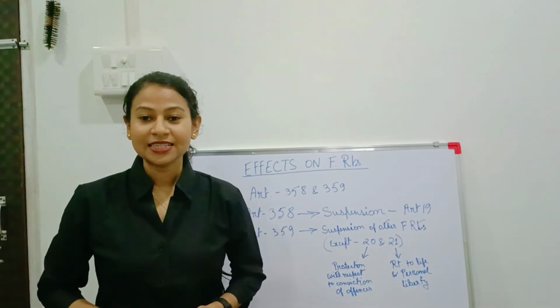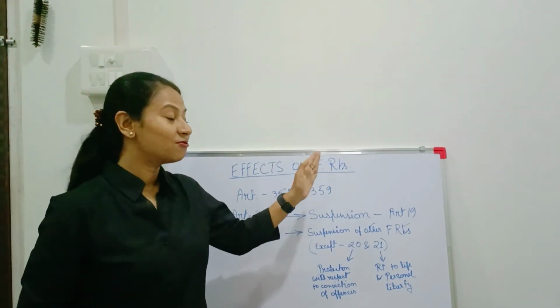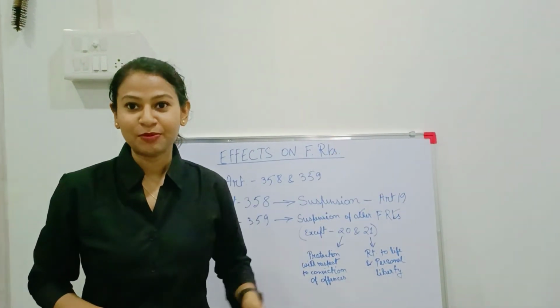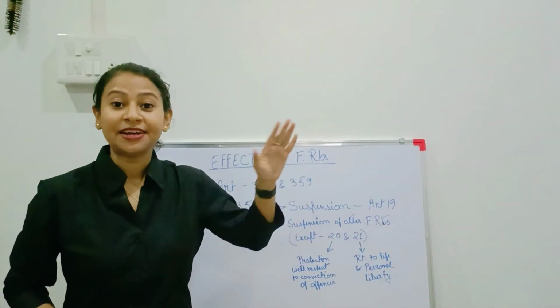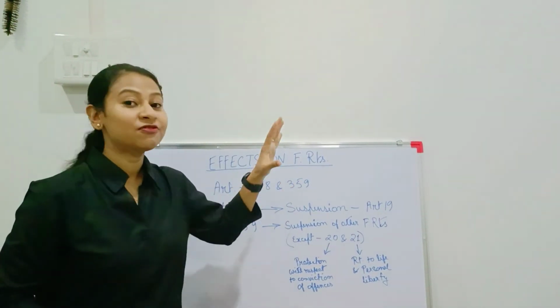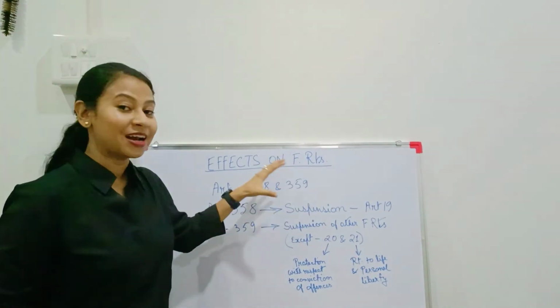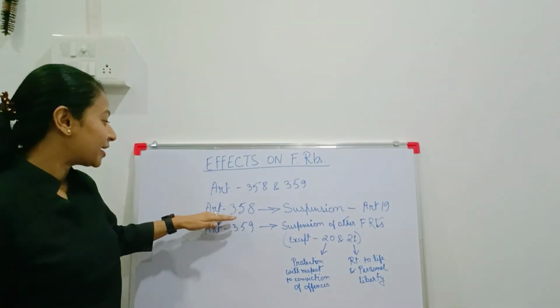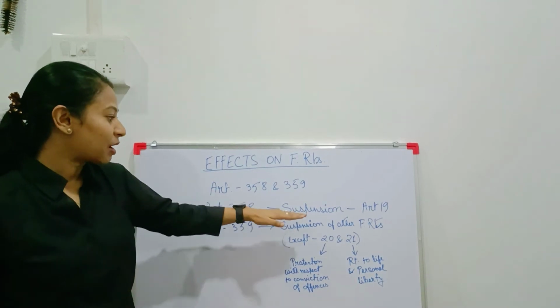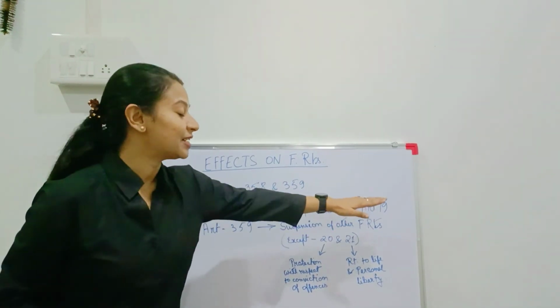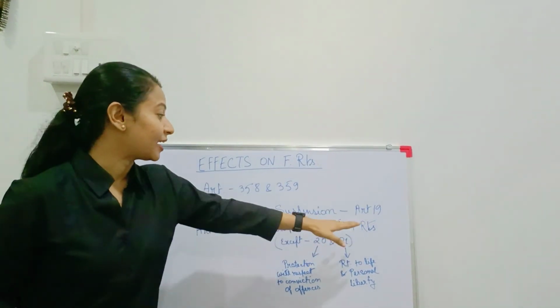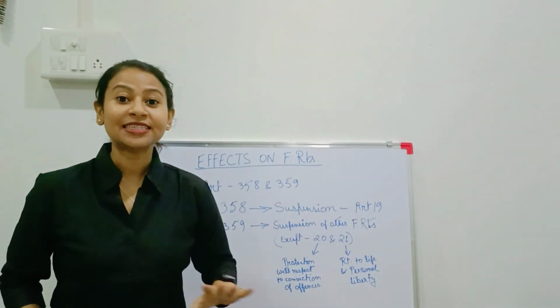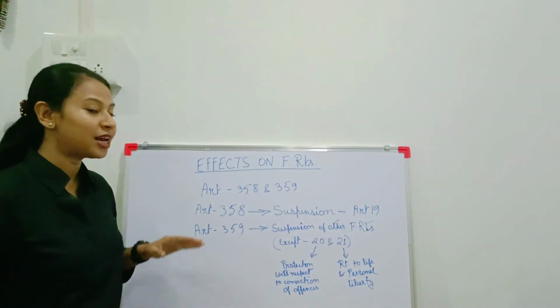Now let's discuss about the effects on fundamental rights during national emergency. Article 358 and 359 describes the effect of national emergency on fundamental rights. Article 358 says about suspension of Article 19. That means that all the fundamental rights, those are guaranteed under Article 19, get suspended during national emergency.